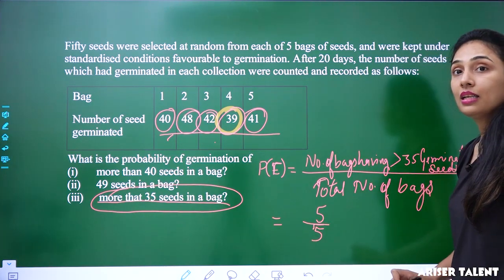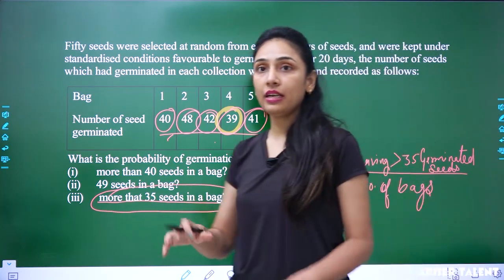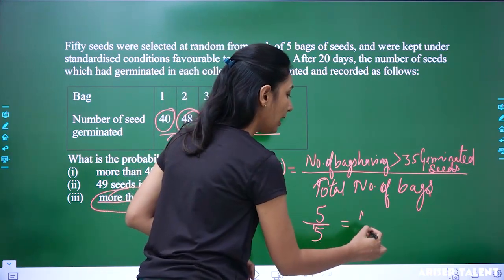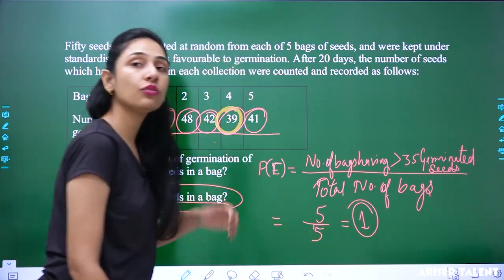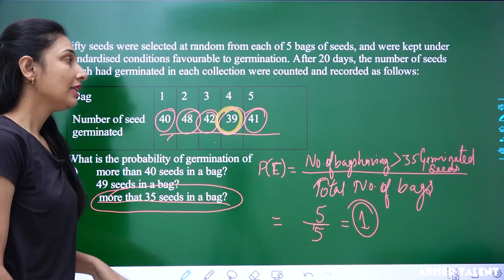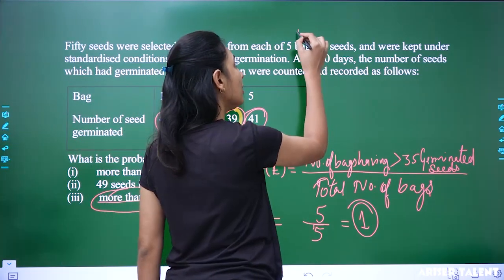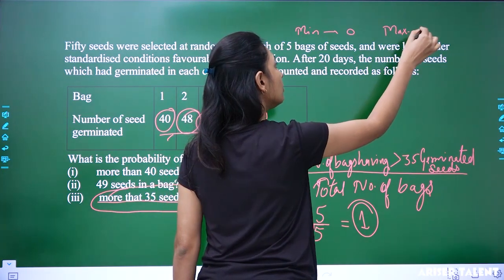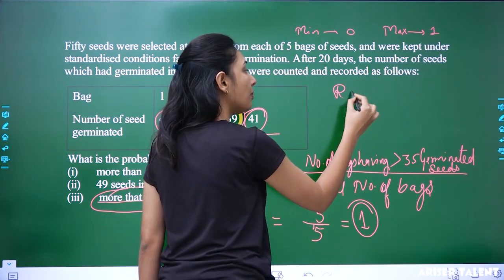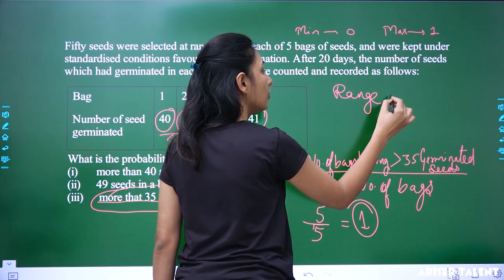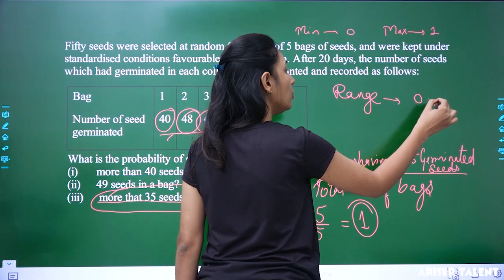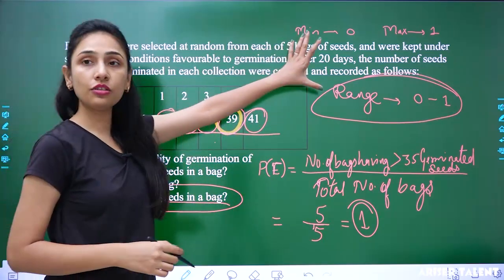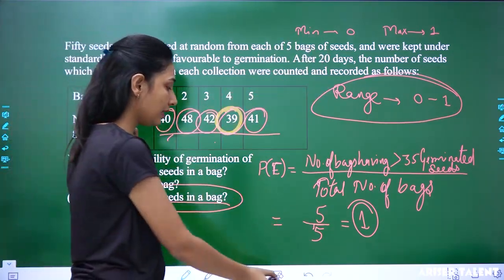So when you're getting all out of all, that means you're getting a 1, and that is the maximum value for the probability. That means the minimum probability was 0, the maximum probability value was 1. That means the range of probability will be from 0 to 1. What does that mean? This is not in the question. The question has been completed here.